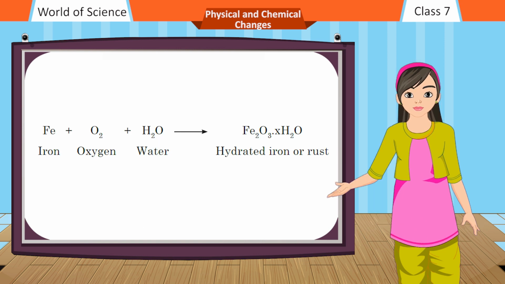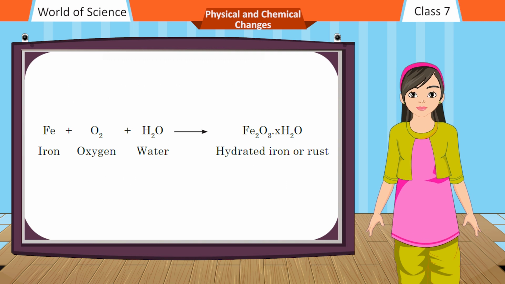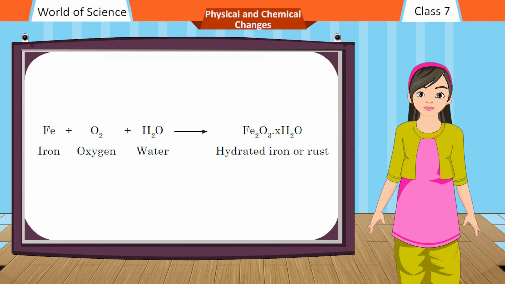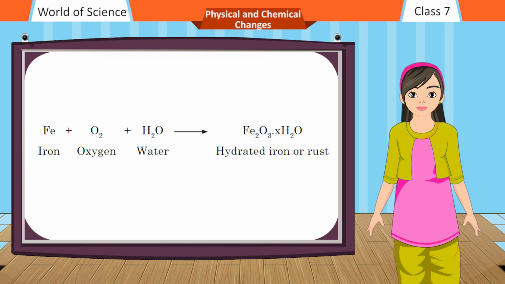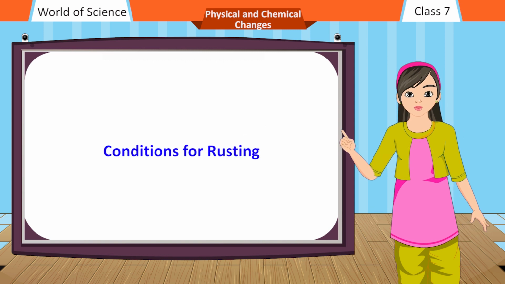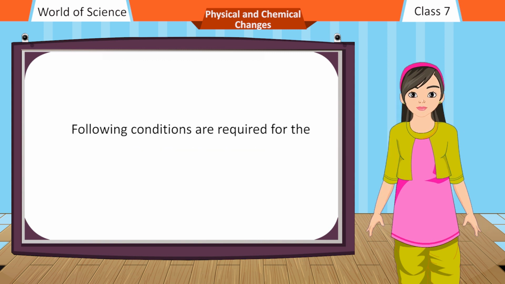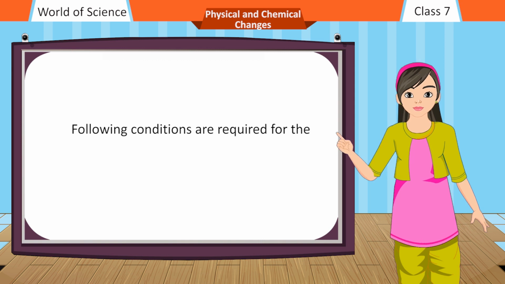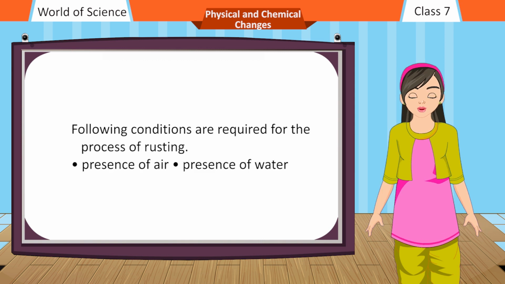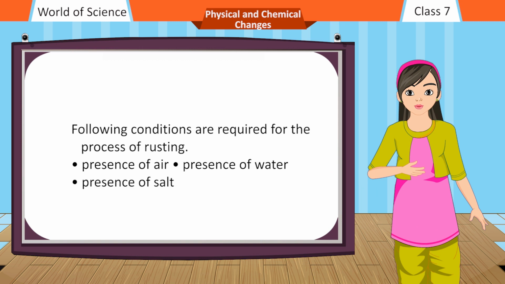Fe plus O2 plus H2O results in Fe2O3.xH2O. Conditions for rusting. The following conditions are required for the process of rusting: presence of air, presence of water, presence of salt.